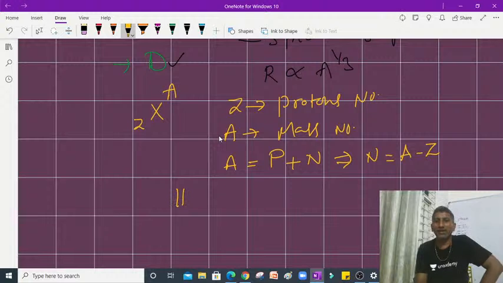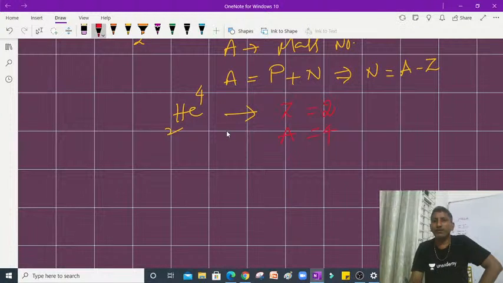Suppose I write helium-2,4, for example. For this case, the protons number is 2, whereas the mass number is 4. Coming to the neutrons number, it's A minus Z, so 4 minus 2, which gives 2. So it has 2 protons, 2 neutrons, and the total mass number is 4.